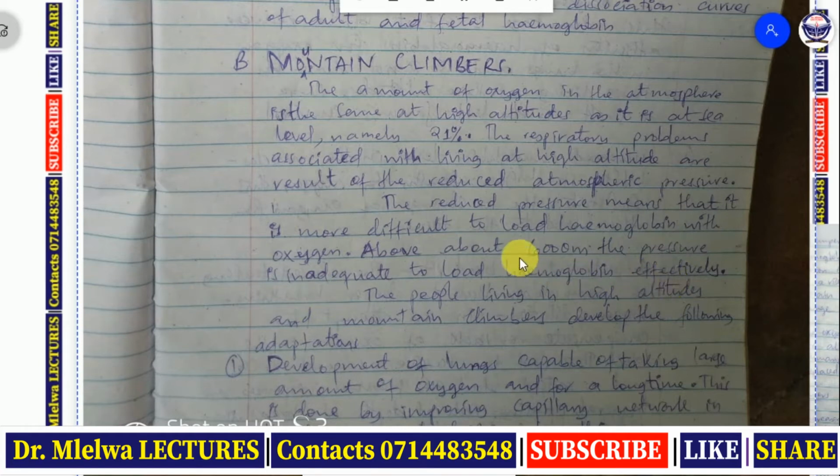So as we are going higher, percentage of oxygen in air remains the same, but because the atmospheric pressure decreases, now that pressure is insufficient to load hemoglobin with oxygen above 6,000 meters. So the people living in high altitude and mountains, climbers, develop the following adaptations.